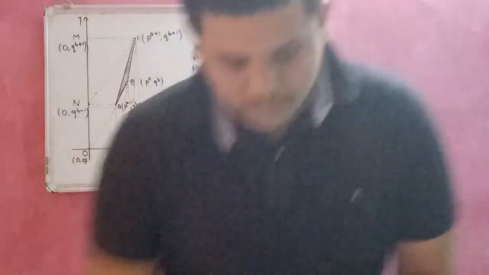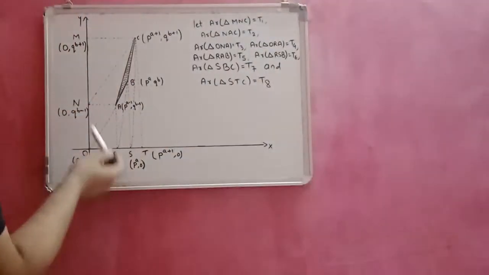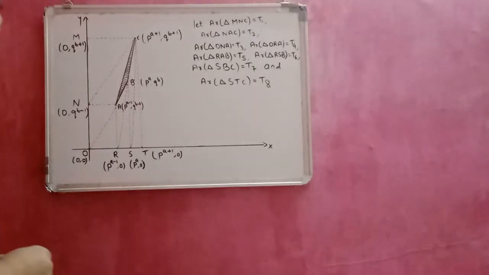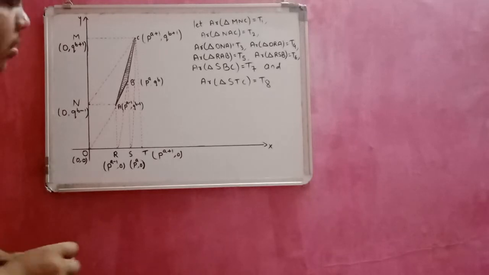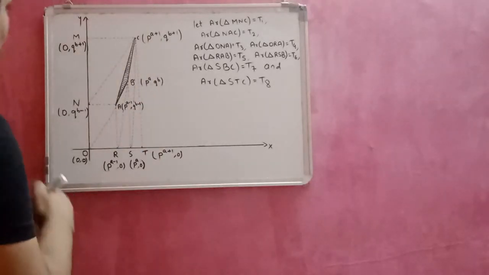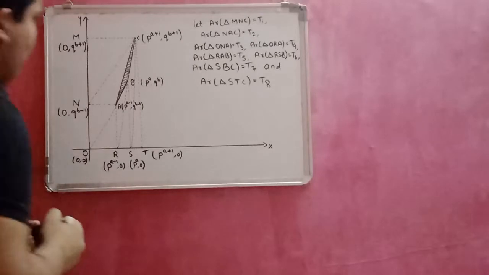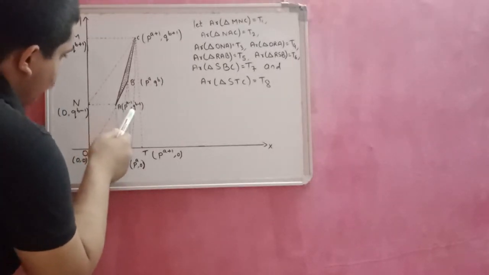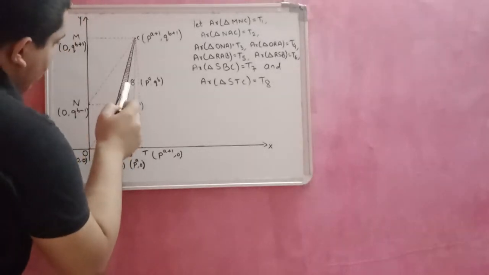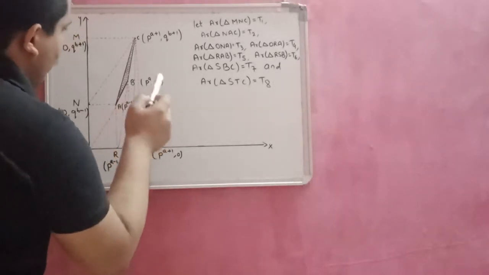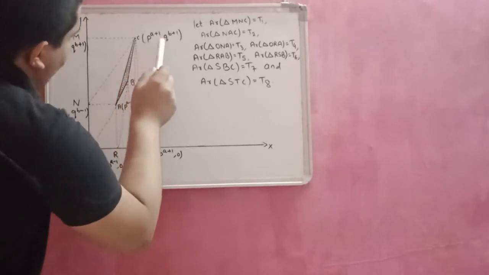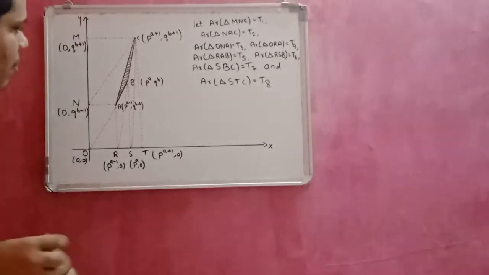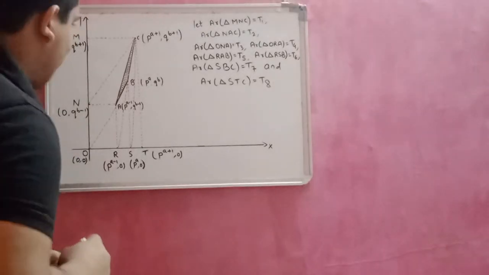So here you can see my work. My whole relations which are published in the paper are based on this graph. Here ABC is a triangle having vertices A: p^(a-1), q^(b-1). The vertex of B is p^a, q^b, and the vertex of C is p^(a+1), q^(b+1), where p and q are primes and a and b are positive integers.